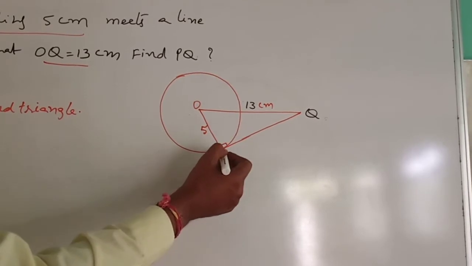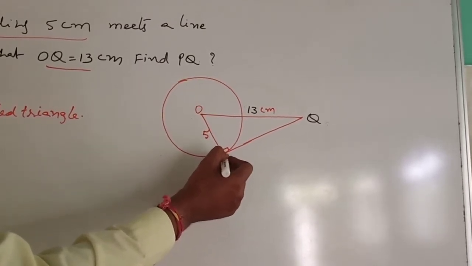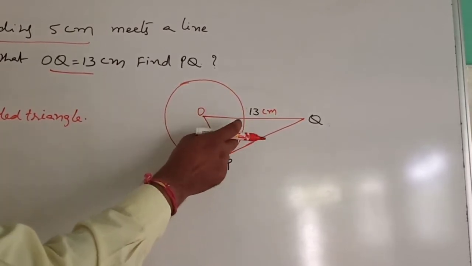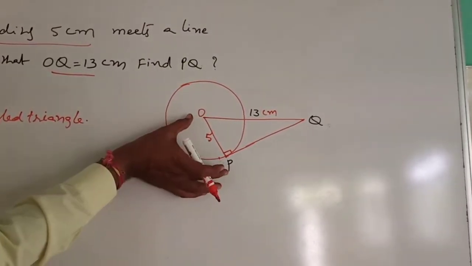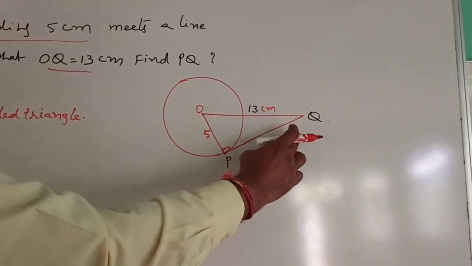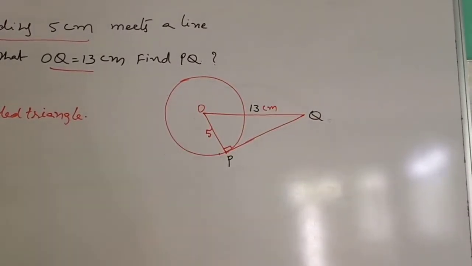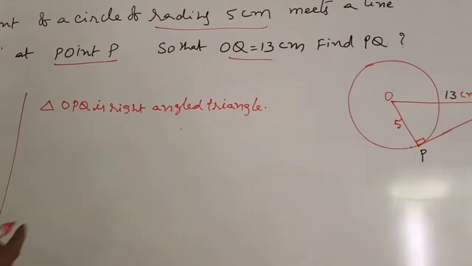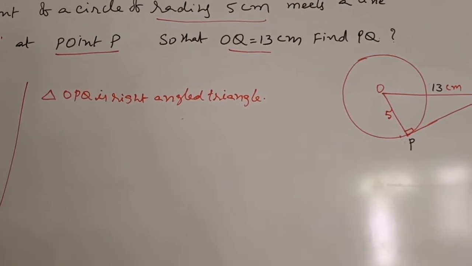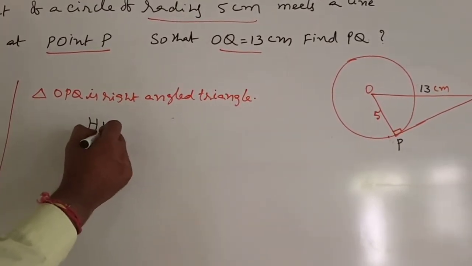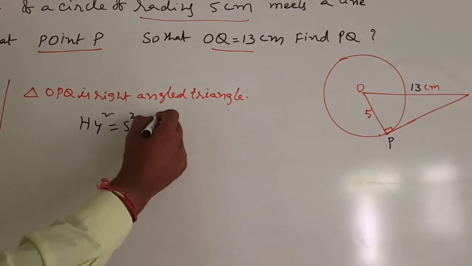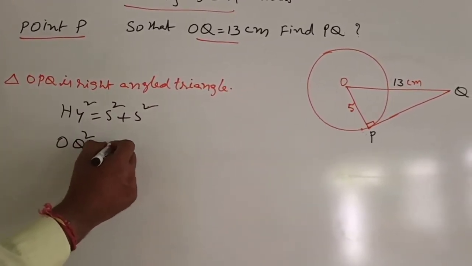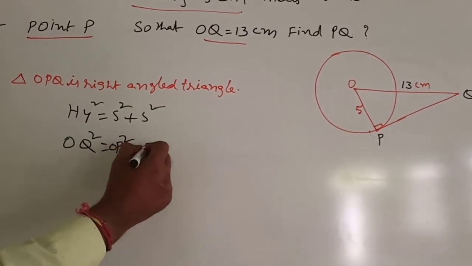The radius and tangent meet at the point called the point of contact. The angle between the radius and tangent is 90 degrees. So it is a right angle triangle. OP is the radius, PQ is the tangent, and OQ equals 13 centimeters. O is the center of the circle. Triangle OPQ is a right angle triangle. In a right triangle, hypotenuse squared equals side squared plus side squared. Then what is the hypotenuse? OQ. OQ squared is equal to OP squared plus PQ squared.